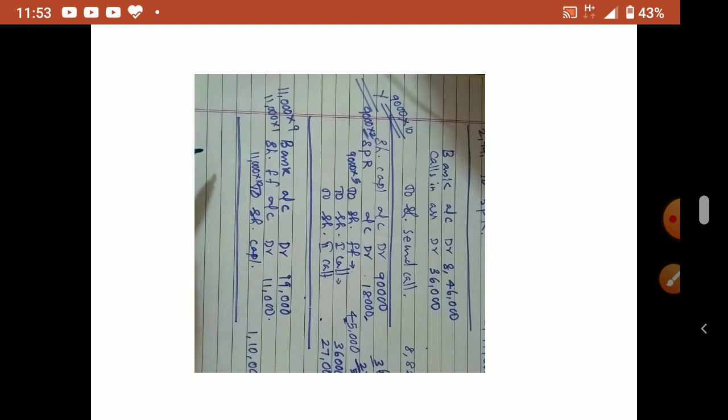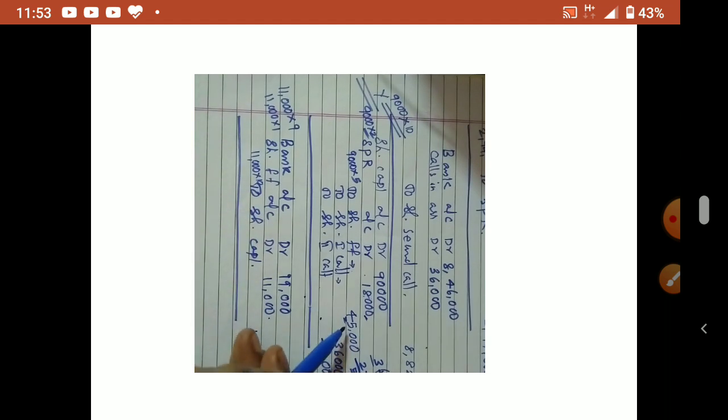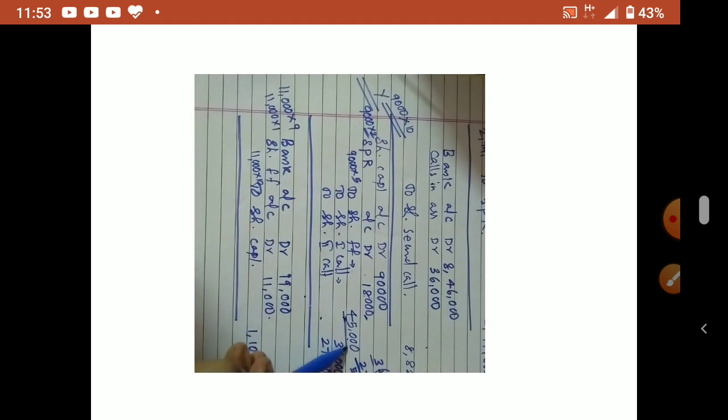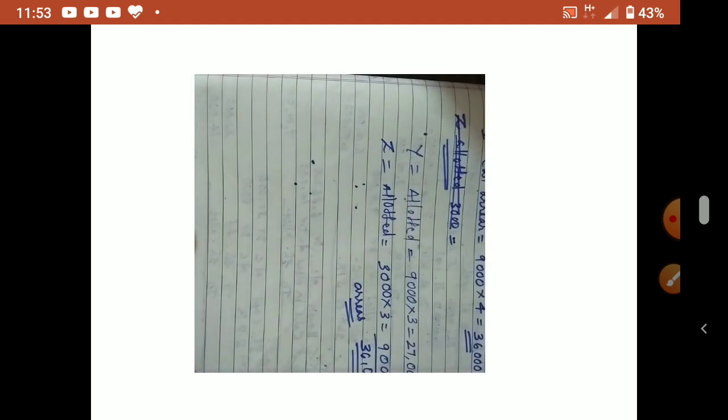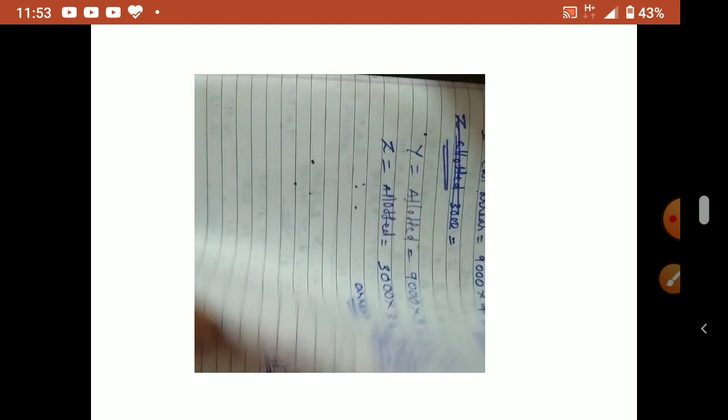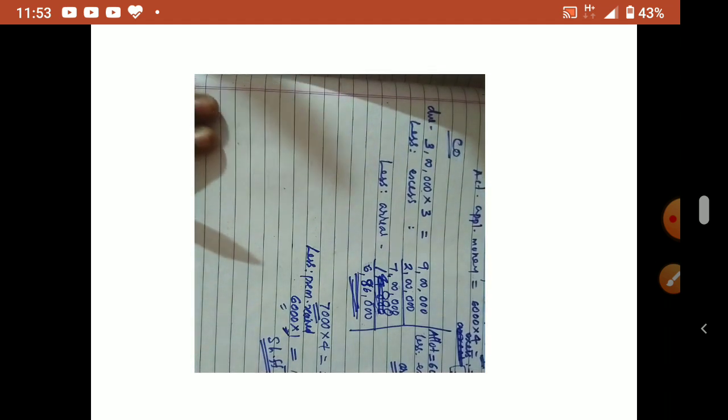Now capital reserve. So when you transfer to capital reserve, what is the amount already received from X? Sorry, Y ka full shares reissued. So full we can take how much? 45,000 we can take. But for X only 2,000 shares reissued. Correct? No? Yes. So for X we have to calculate the proportionate amount. Okay. So from X, how much we received, you remember?